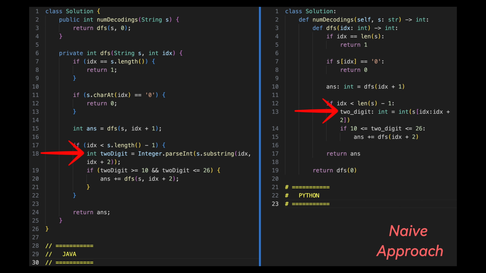If it is, we extract the 2-digit substring and convert it to a number. Now, if this number is within the range 10 and 26, it means it's a valid 2-digit decoding. So, we recursively call the dfs function with the next index, which is current index plus 2, to explore the 2-digit decoding and add the result to the answer. And once we are done with all possible decodings, we will return the accumulated answer.